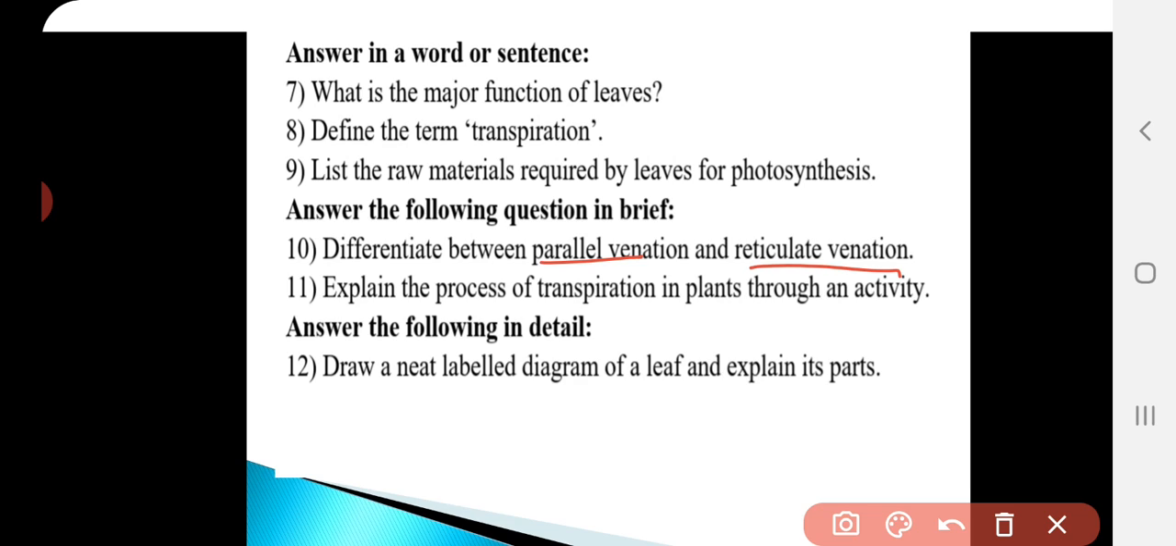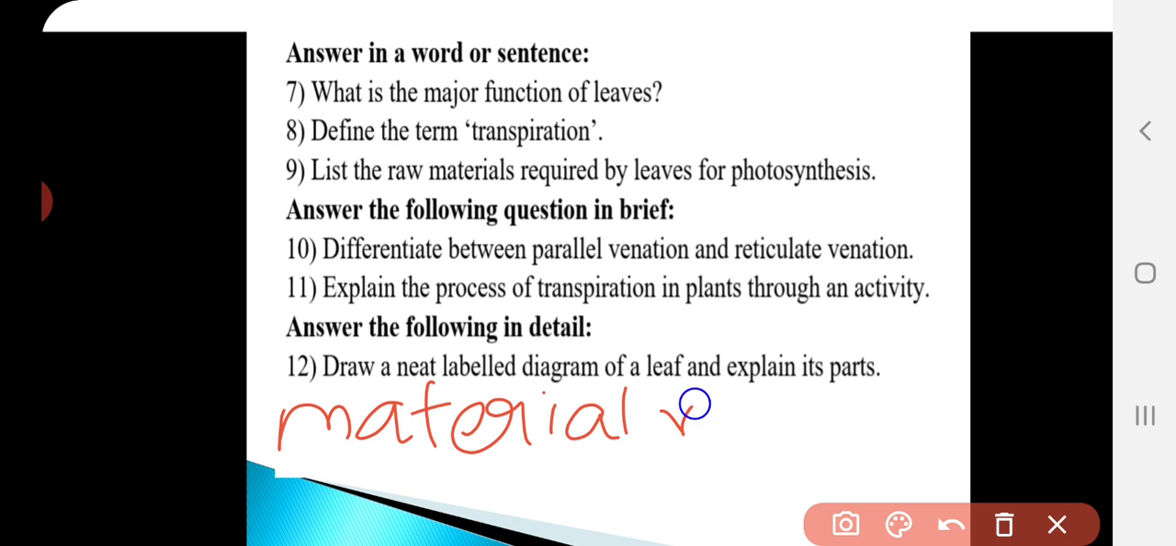So here you have to explain the transpiration process in plant through activity. So here you have to write as aim. It is to prove that transpiration process which occurs in the plant. And next you have to write as materials required. Okay, materials required. So here what are the materials you needed to show that transpiration occurs in plant? So here you need a potted plant, polythene cover and a thread.